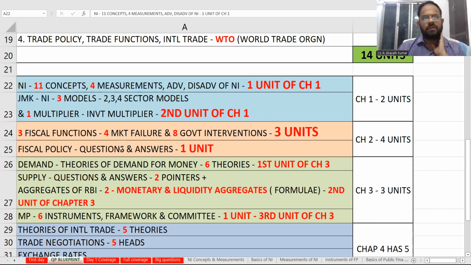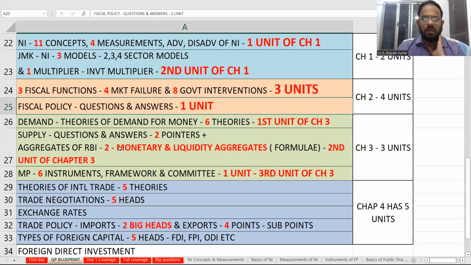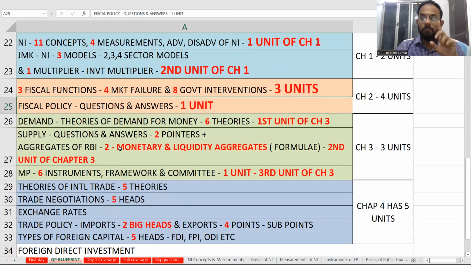Fiscal policy, fiscal functions will be covered. Next, demand. Money demand and money supply. It is not just the theory of demand and theory of supply, because that you have already covered in CA Foundation. This is money demand. What are the theories? How many theories are there? 6 theories are there. Supply. All the questions that you have are only 2 pointers. So everything will be 2 points only.